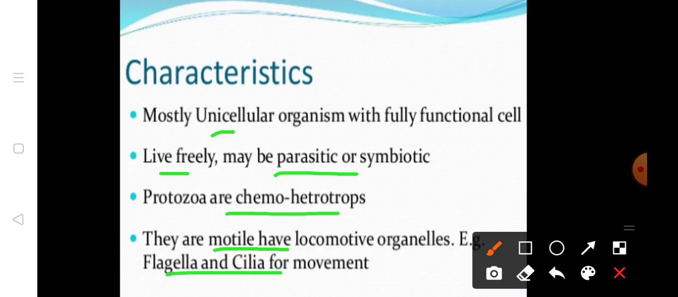As I have already said in the definition, protozoa are unicellular, eukaryotic chemoheterotrophs, and they are motile organisms because they have flagella and cilia for their movement. We will see the structure of protozoa: the cilia present are tiny hair-like structures present throughout the body of the protozoa. Examples of protozoa are amoeba, euglena, paramecium, and one of the disease-causing protozoa, plasmodium. So these are the characteristics of protozoa.